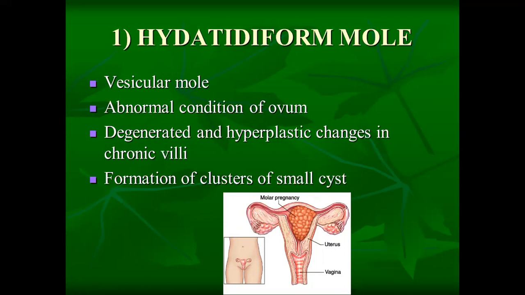So hydatidiform mole, also known as vesicular mole, is an abnormal condition of the ovum. What is happening? The chorionic villi undergo degeneration and hyperplastic changes, that is, the number of cells increases. As a result, there is a formation of a cluster of small cysts inside the uterus. That is known as hydatidiform mole.